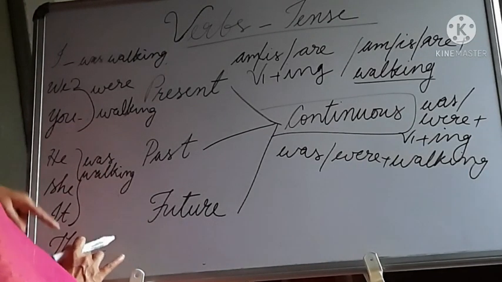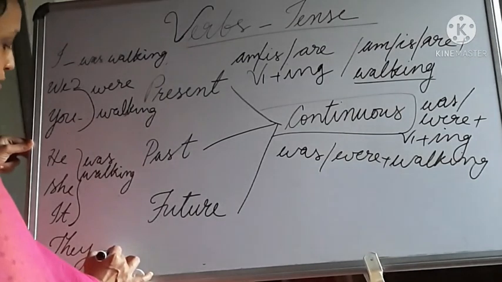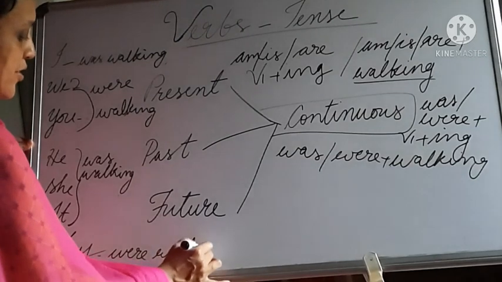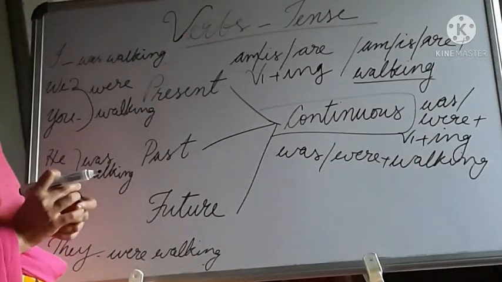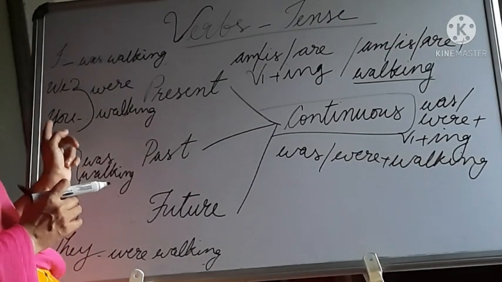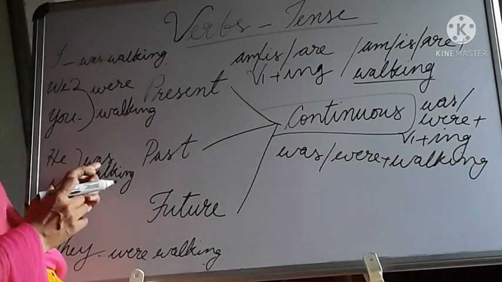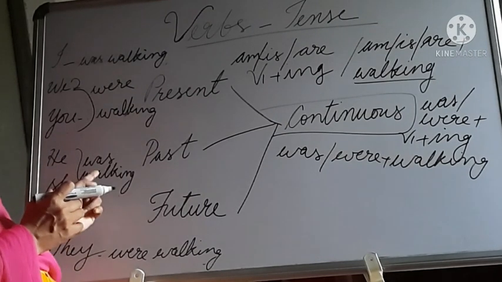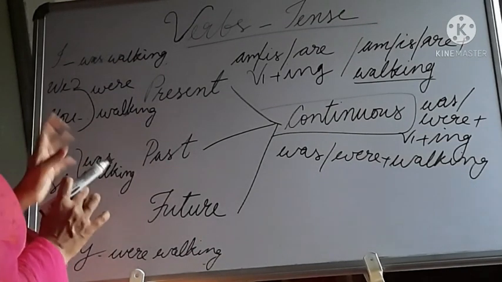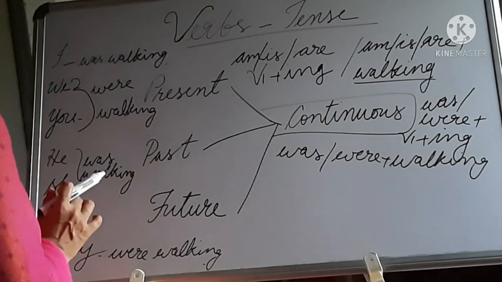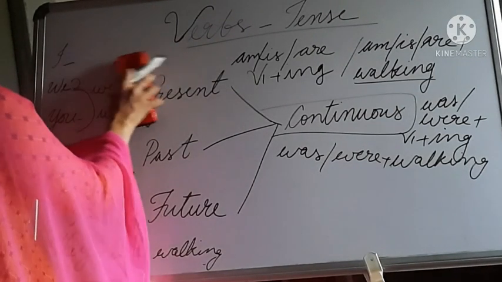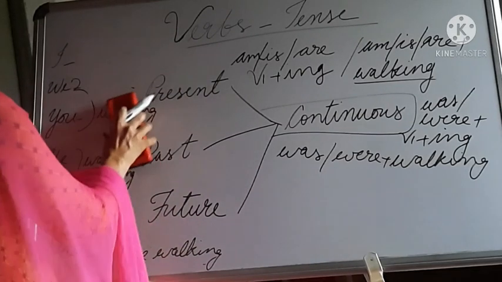Then they is plural, so they were walking. Is it clear to you? Subject always agrees with the verb. I was walking, we were walking, you were walking, he was walking, she was walking, it was walking, they were walking. That's about past tense. Now we have to think of one more thing, that is future tense. Before that, let me rub the board.